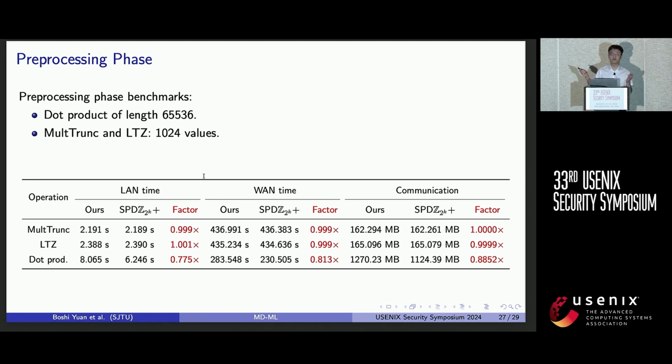As for the preprocessing phase, since we use circuit-dependent preprocessing, the preprocessing cost is slightly higher than previous work. We can see that the factor is slightly less than 1, but compared to the significant improvement in the online phase, and considering that the preprocessing phase is of constant round complexity, this decrease is acceptable.